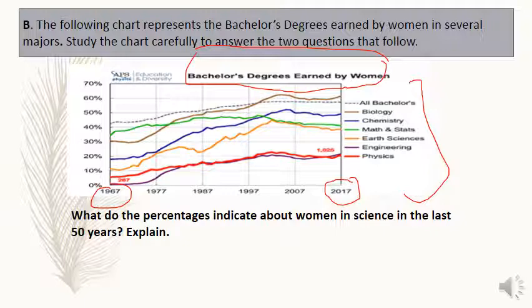After that, we start analyzing. First, physics. It was 0% in 1967, and it started increasing till it reached its peak in a certain year, and so on till we finish all the majors.